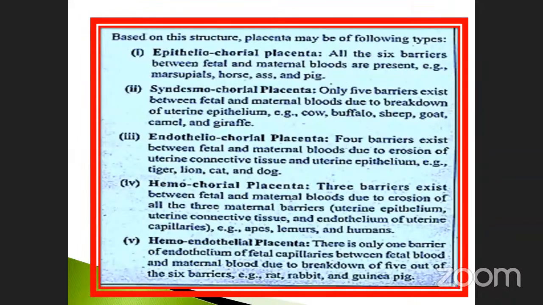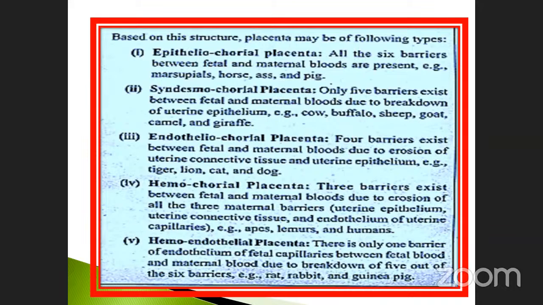Based on the structure, the placenta may be of the following types: epitheliochorial, syndesmochorial, endotheliochorial, hemochorial, and hemoendothelial placenta. Each one has specific examples. Epitheliochorial: horse, ass, pig, and marsupials. Next, syndesmochorial placenta: cow, buffalo, sheep, goat.